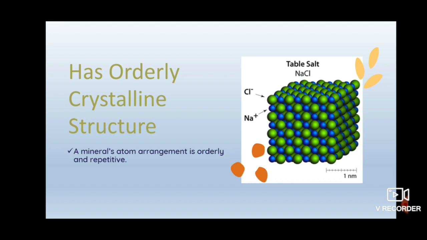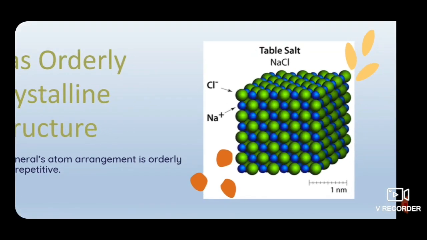I want you to look at this picture here. So we have here the atom arrangement of table salt, or NaCl, or in earth science we call this halite. Okay, halite contains chlorine and sodium, and these chlorine and sodium atoms are technically arranged in an orderly pattern. As you can see, you can create a cube here. Now, when we have a mineral, we can create what we call crystals. Now, when you have table salt, you can classify it as crystal because the atomic arrangement of this mineral is repetitive and orderly. Okay? So next.